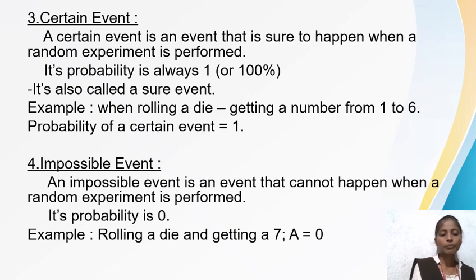Impossible event. An impossible event is an event that cannot happen when a random experiment is performed. Its probability is 0. For example, rolling a die and getting a 7. A = ∅.